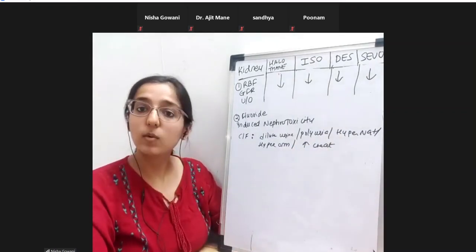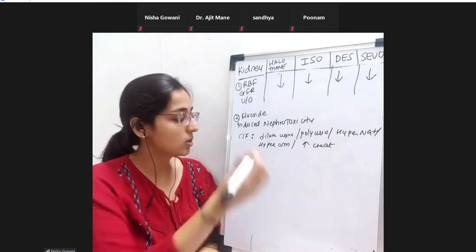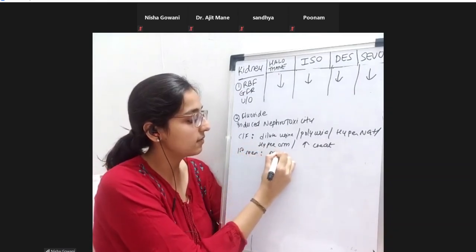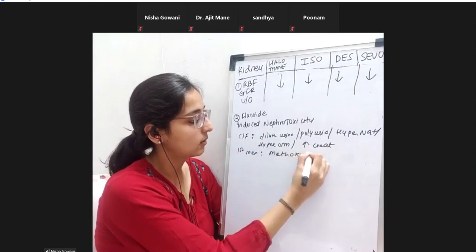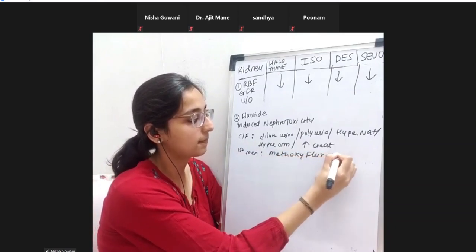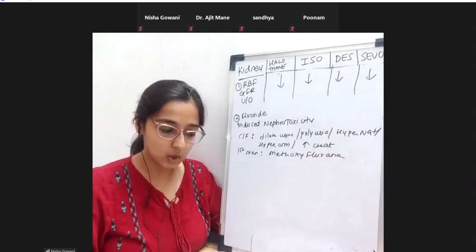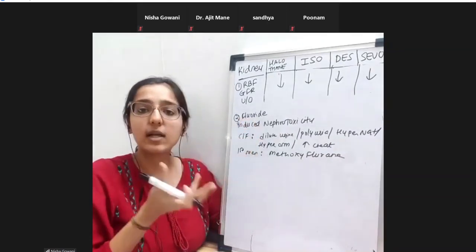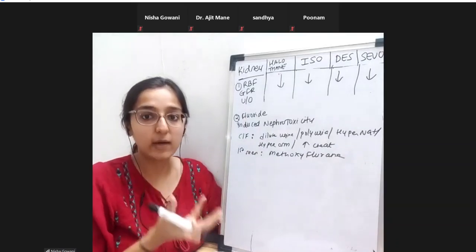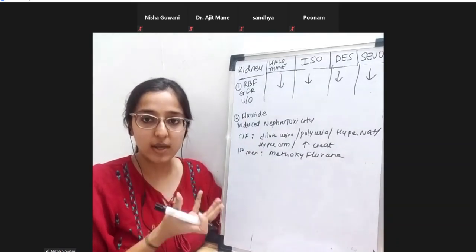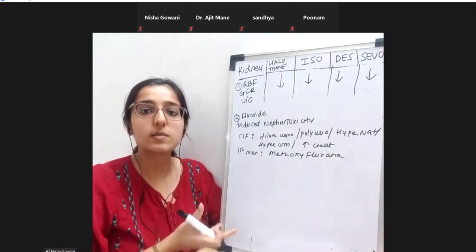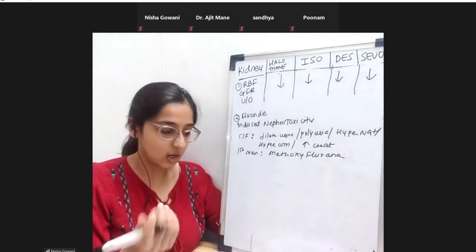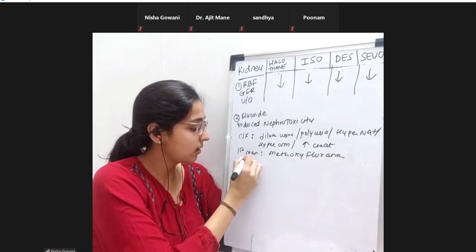Now you will tell me which patients are going to be prone. This problem was first seen with methoxyflurane. All right. They first found this problem with methoxyflurane. Now, why did this problem occur? Because lots of fluoride is produced in the body when you give methoxyflurane. And this plasma level of fluoride increased, therefore causing toxicity.